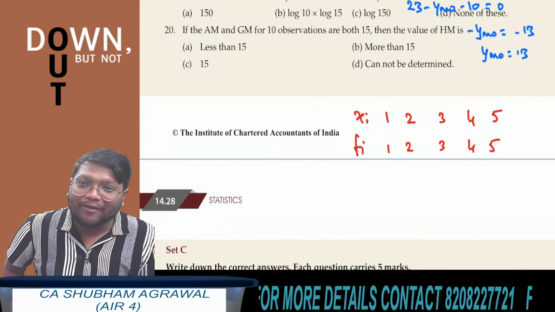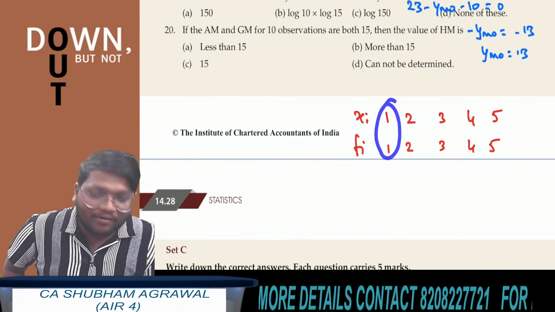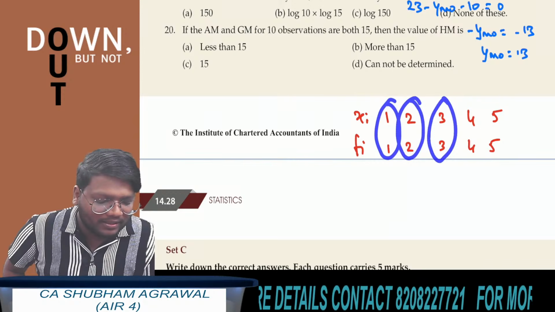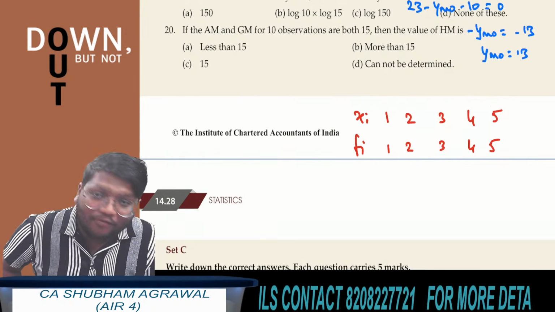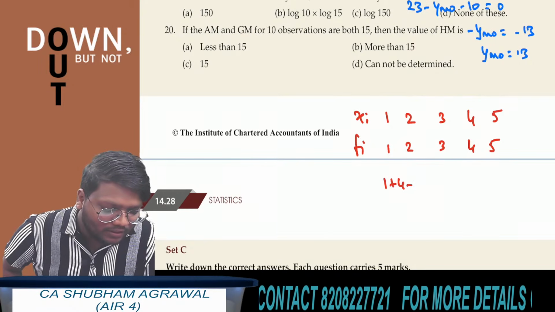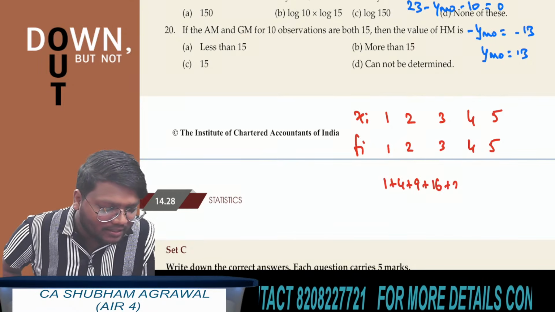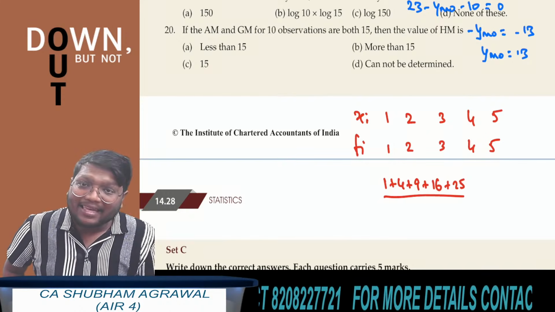Tell me what is fi multiplied by xi here. 1 multiplied by 1 is 1, 2 multiplied by 2 is 4, 3 multiplied by 3 is 9, 4 multiplied by 4 is 16, and 5 multiplied by 5 is 25. So summation of fi multiplied by xi, 1 plus 4 plus 9 plus 16 plus 25, divided by capital N.